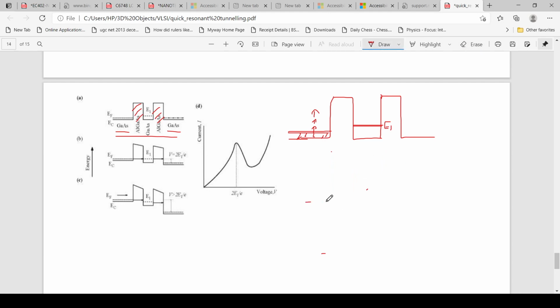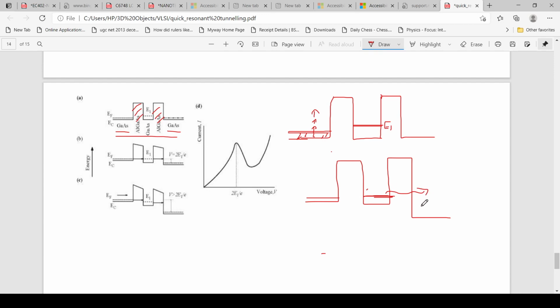Sorry, so I can draw again. When I apply the first level of potential, and this Fermi level is equal to this E1 energy level, there will be tunneling. So the electron can tunnel through the barrier.